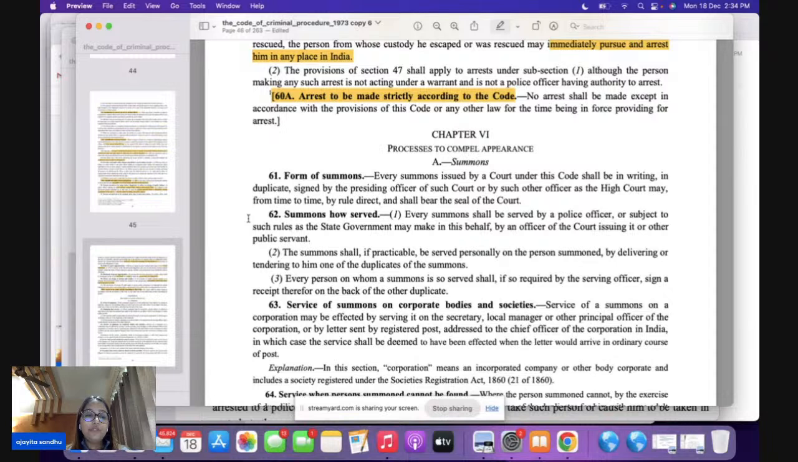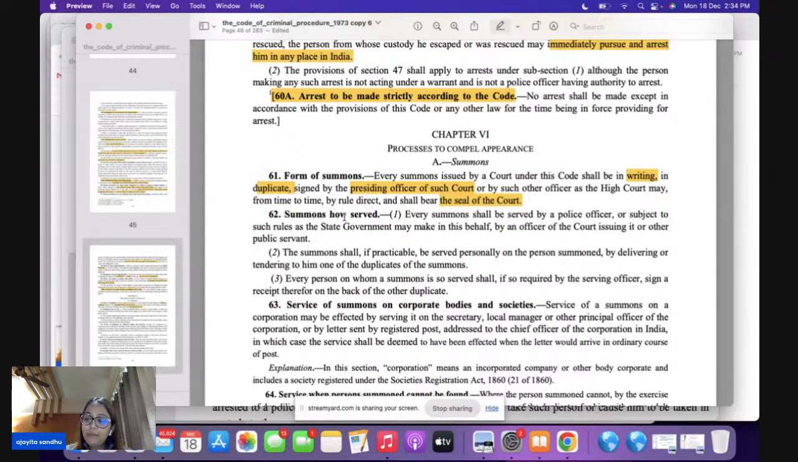When we speak of summons, everybody, in summons, what is happening? Who is going to issue the summons? They are always issued in writing, underline. They have to be in duplicate, underline. It has to be signed by the presiding officer of the court, and it should have the seal of the court. Please remember: writing, duplicate, the presiding officer is going to sign it, and it is going to have the seal also.